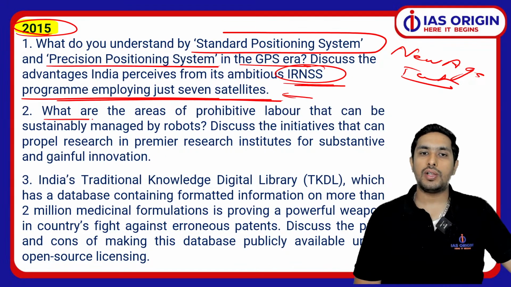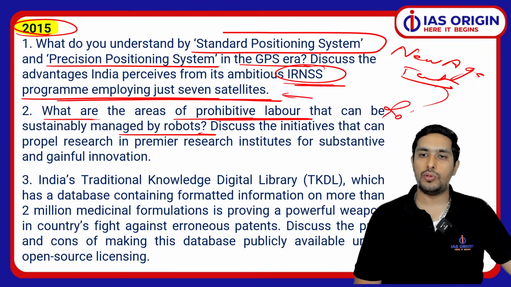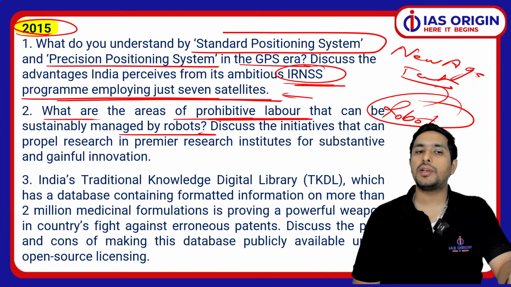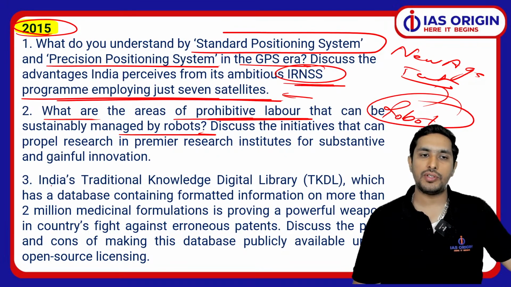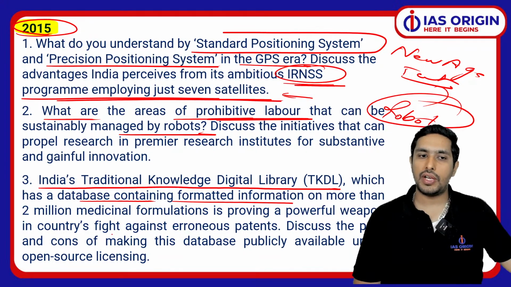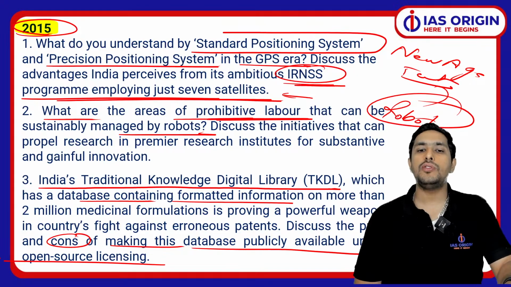Then we talk about what are the areas of prohibitive labor. ठीक है, so that can be managed by the robo. So ये भी new age technology है, robo. So robot हो गया, stem cell technology, GPS, improvement in the GPS, all these things become important. Like 2015 में we had a question on India's traditional knowledge digital library, which has a database of this. You have to focus on the pros and cons of making this database publicly available under open source licensing.